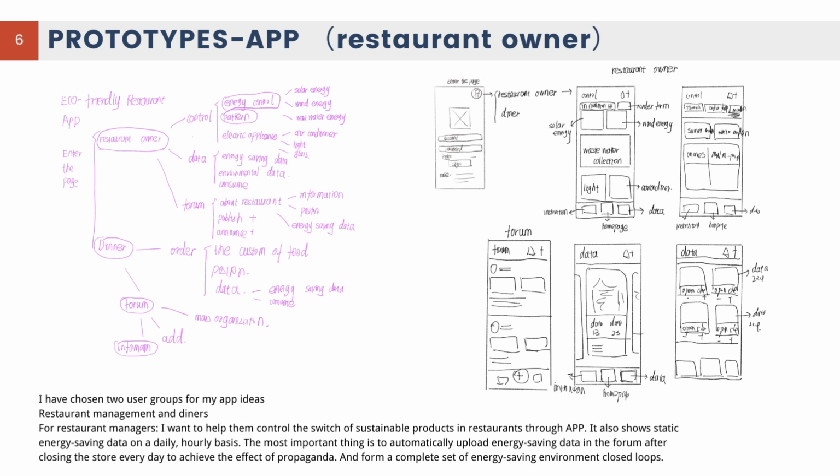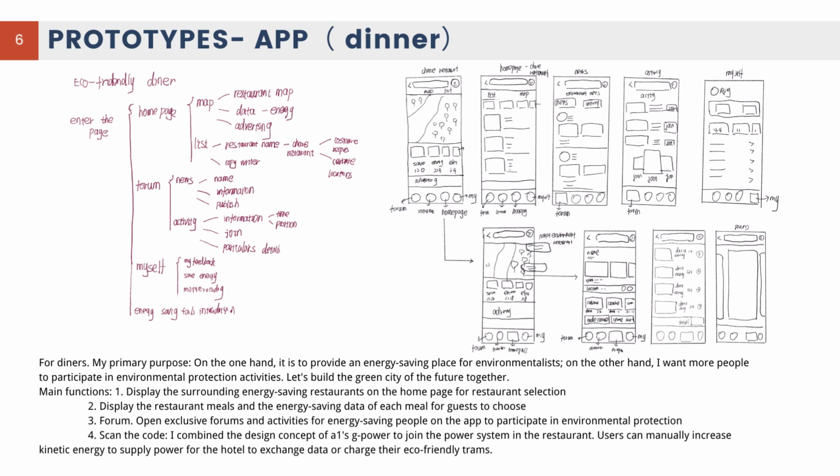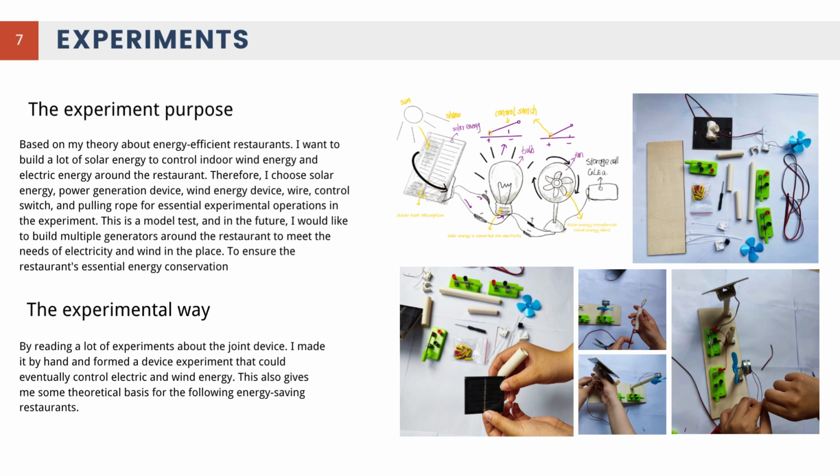And this is the app. I chose two user groups for my app idea. The first is restaurant management and the second is diners. For restaurant management, I want to help them control the switch of sustainable products in restaurants through the app. Diners are my primary purpose. On the one hand, it provides energy-saving dining for environmentalists. On the other hand, I want more people to participate in environmental protection activities. Let's build the green city of the future together.